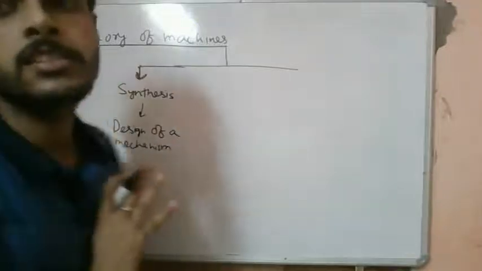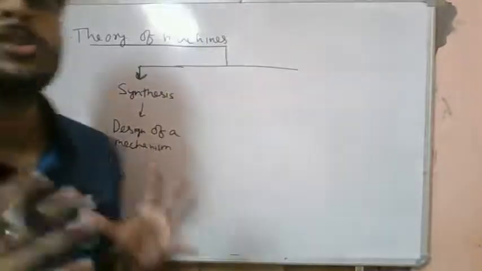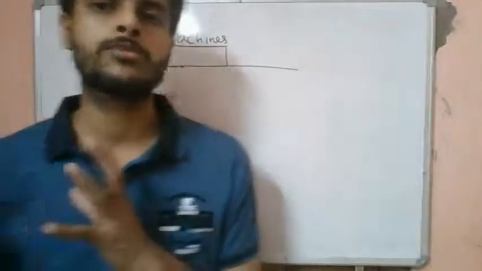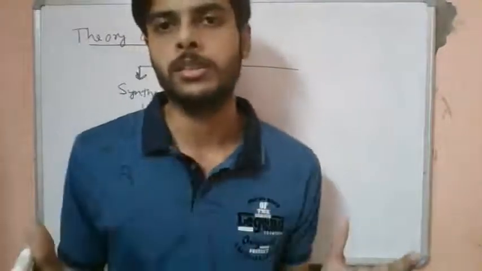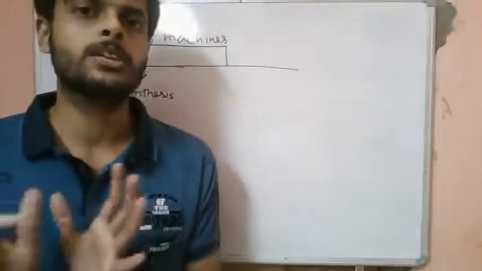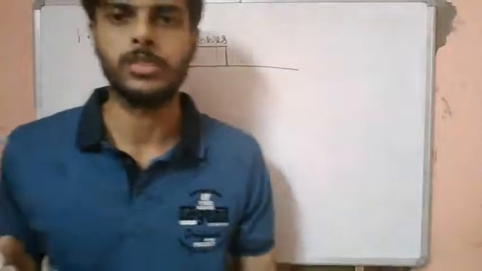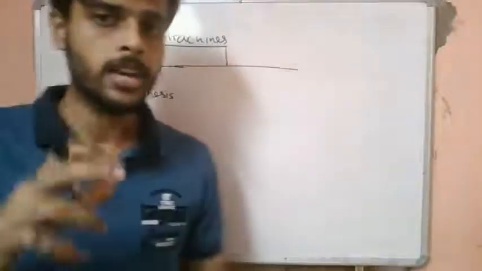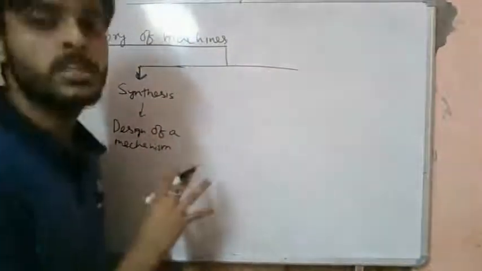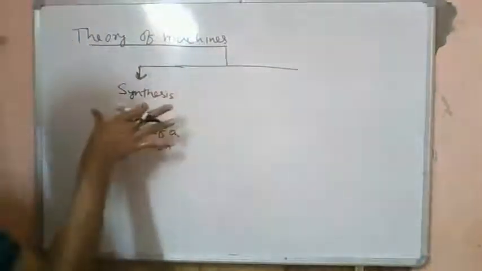It is basically the design of a mechanism. Let's say that we know the input, in the form of some piston movement or some displacements, and we know the output. We want a rotary motion, let's say a rotating motion. So how should we assemble each and every part of a mechanism so that a motion can be converted? This is what we study in synthesis.